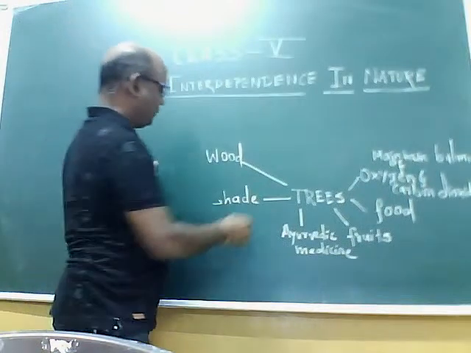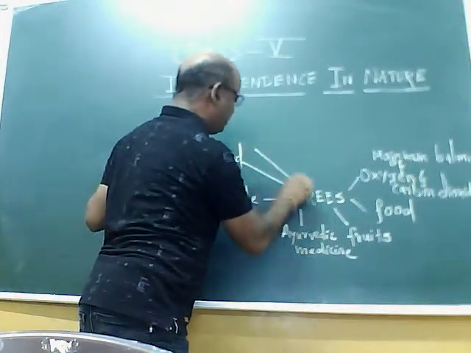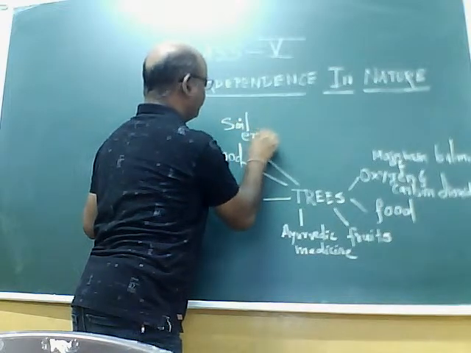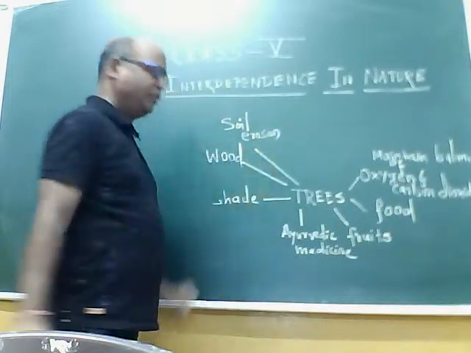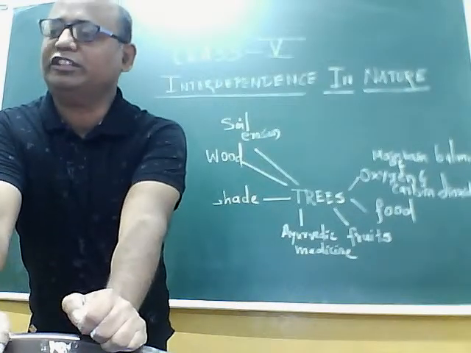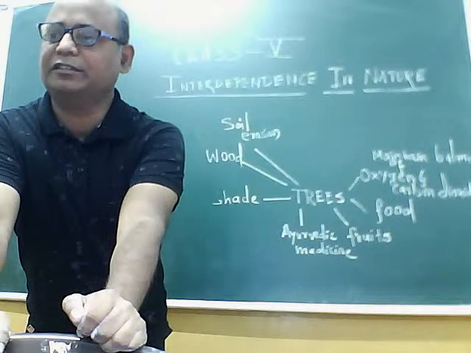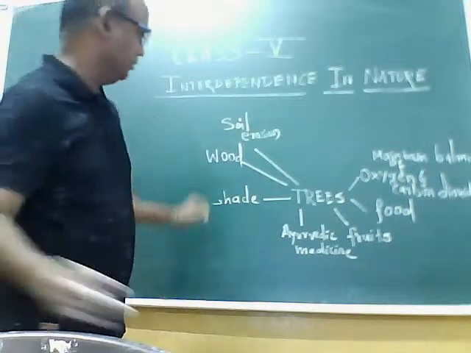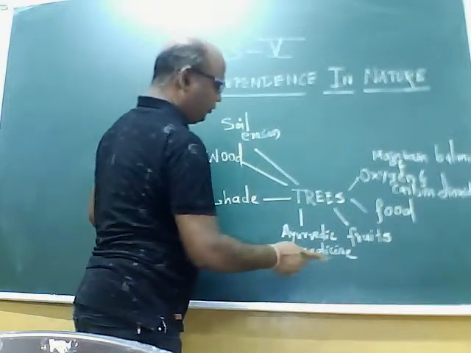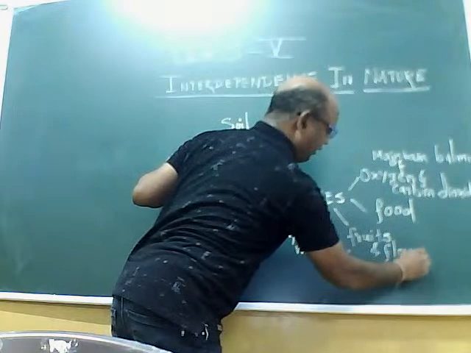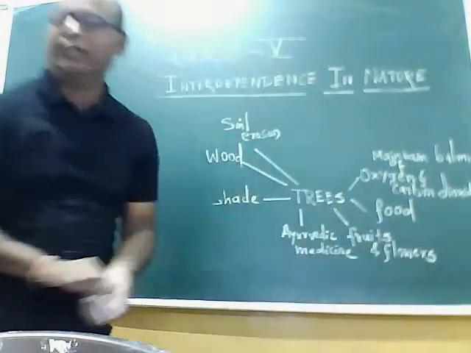Okay, also they prevent soil erosion. The roots of the trees hold the soil and do not allow it to move away by the force of water and wind. Then some of you have written fruits and flowers. That is also correct.